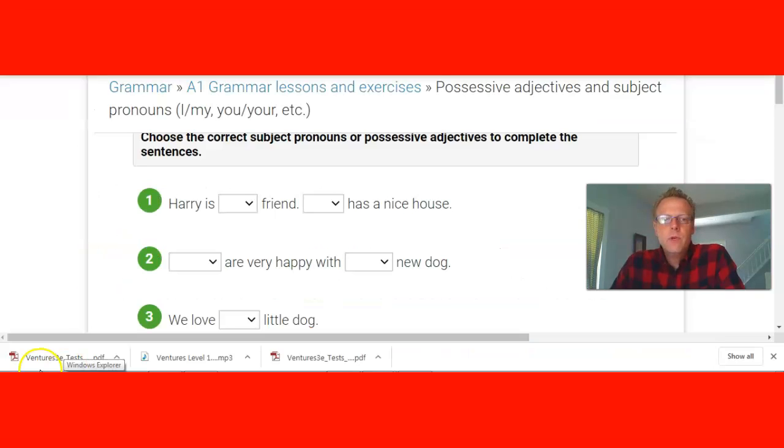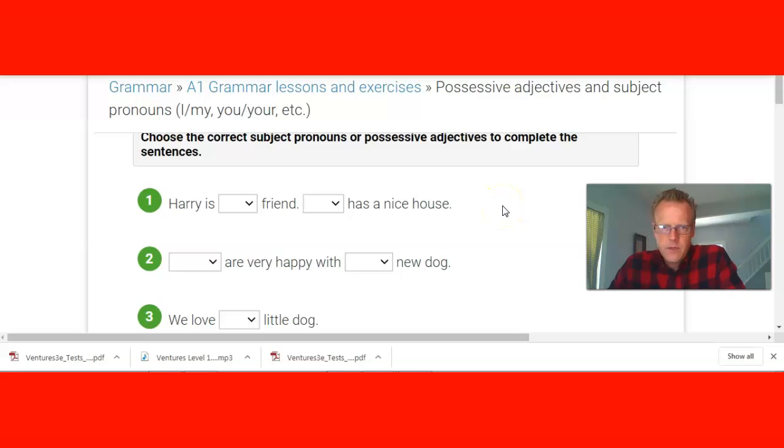All right, we've got this fun little exercise on the website called testenglish.com. It's testing you on possessive adjectives and subject pronouns, which we just talked about. So they give you some examples. It says choose the correct subject pronouns or possessive adjectives to complete the sentences.